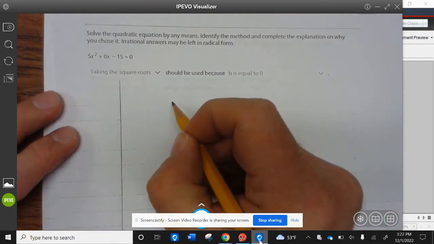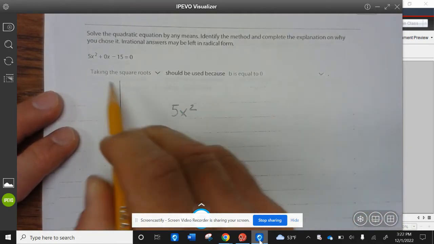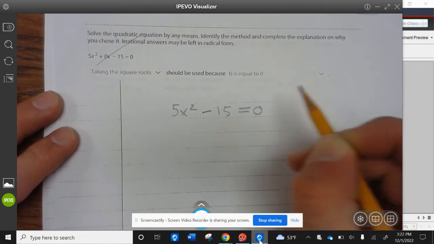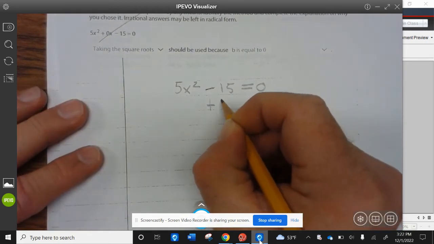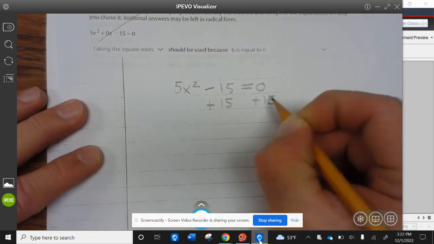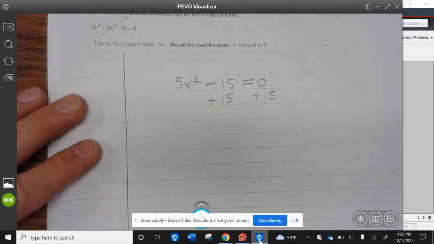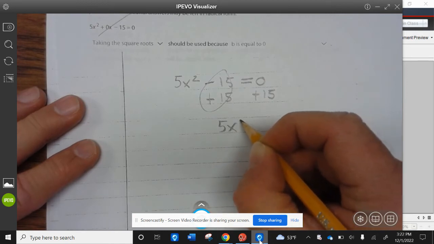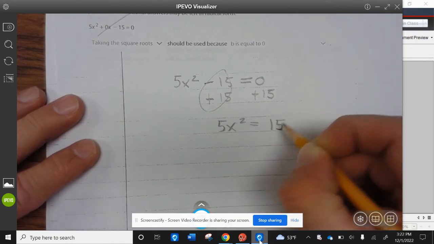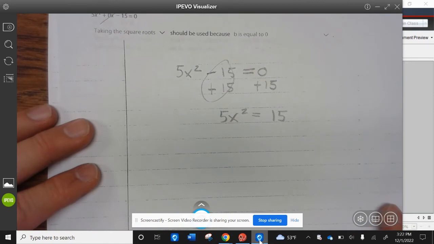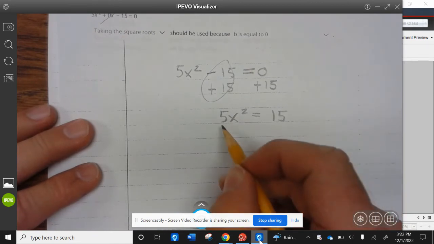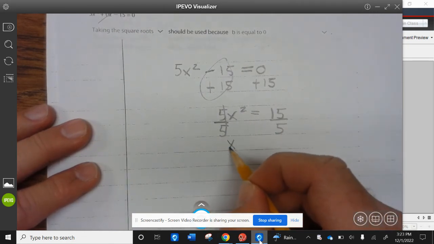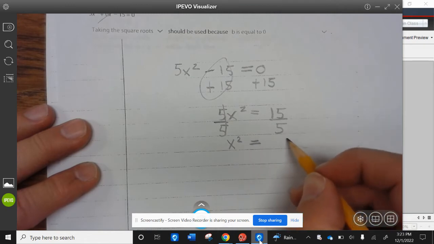So we can rewrite this as 5x squared, that is gone, so minus 15 equal to 0. We're going to add 15 to both sides. Okay, that becomes 0. You get 5x squared equal to 15. Divide both sides by 5. 5 divided by 5 is 1. x squared equal to 3.